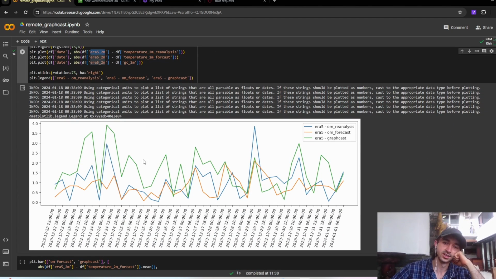As we can see, GraphCast, which is the green, seems to have the highest errors. The OM reanalysis seems pretty close, and the OM forecast is also pretty close. It's hard to tell which one of those is closer, but GraphCast seems to be a bit higher in error.